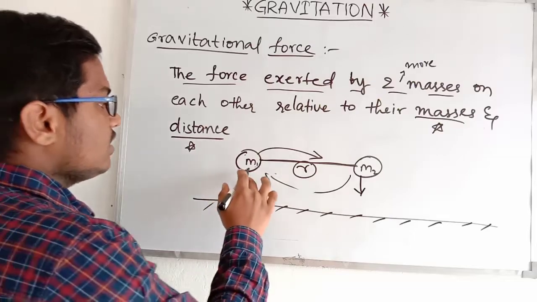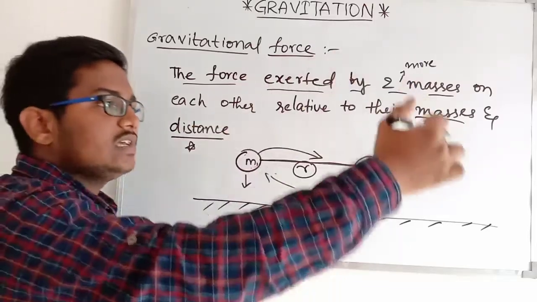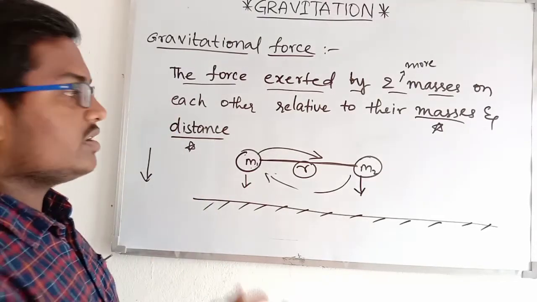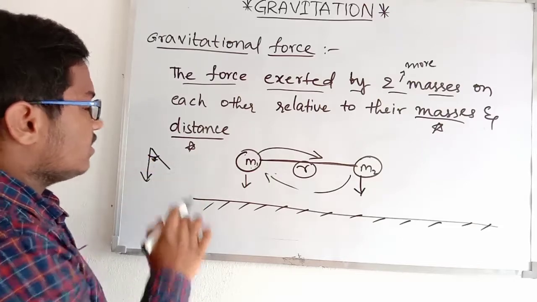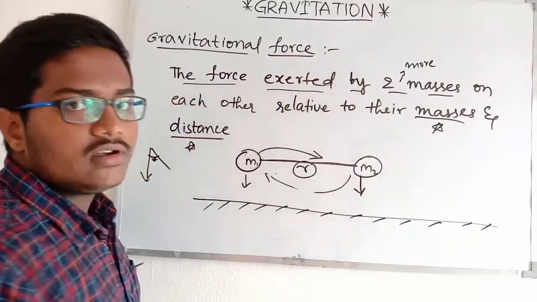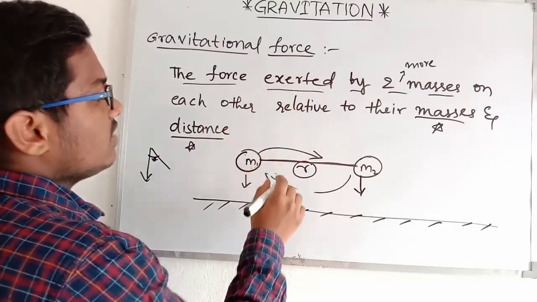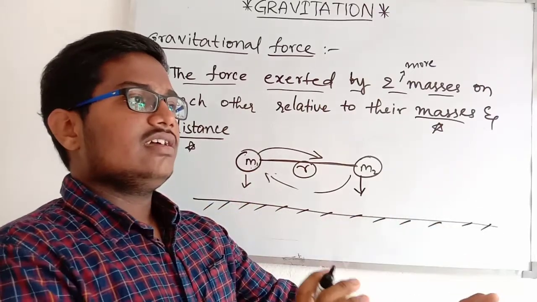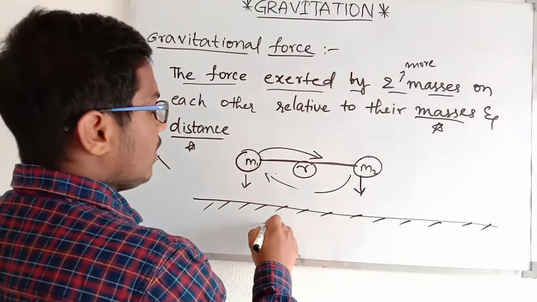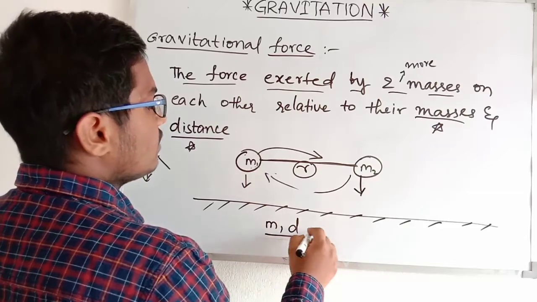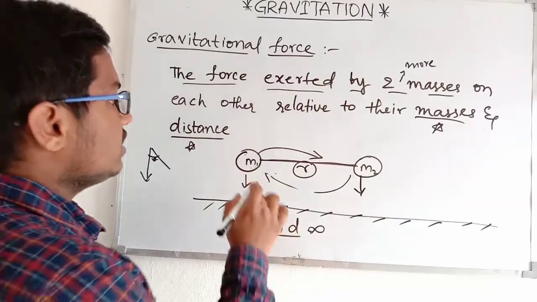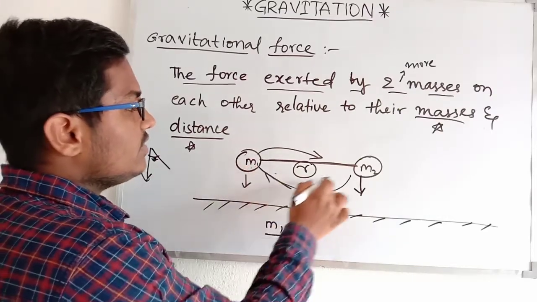If we throw m1 and m2 separately at different instants, they fall directly downwards without any deviation. M1 falls directly downwards and m2 also falls directly downwards. Even if we think of a lesser distance between the two masses and drop them, compared to the earth they are small balls, so they will not deviate like this.